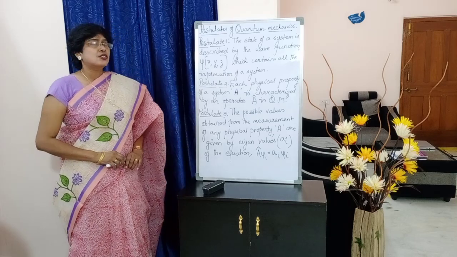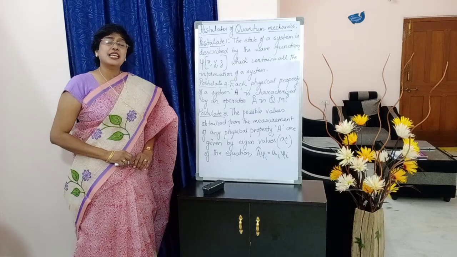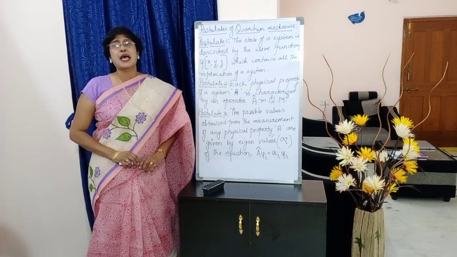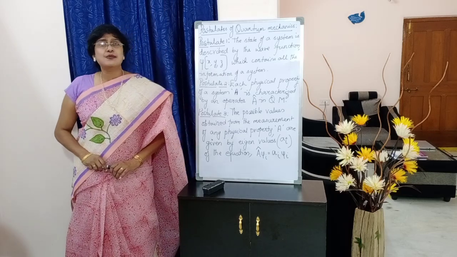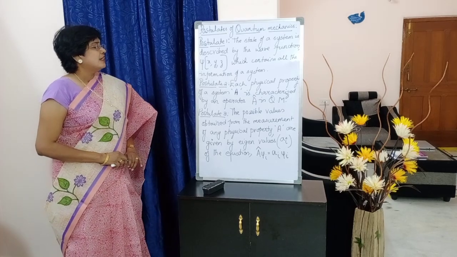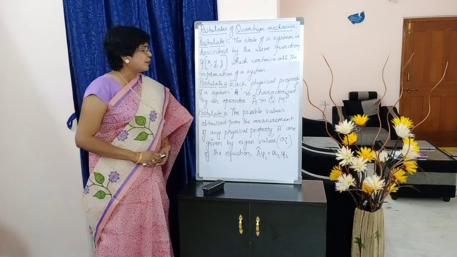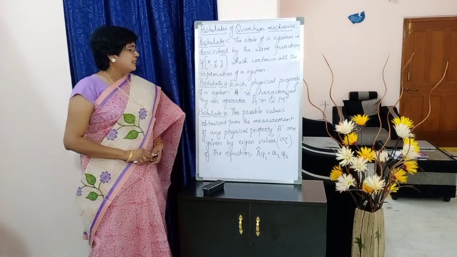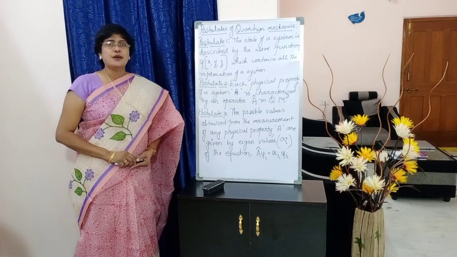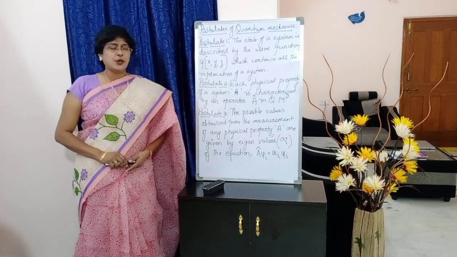So the second postulate says that each physical property of a system represented by the letter capital A is characterized by an operator A cap. Reading once again: each physical property of a system A is characterized by an operator A cap in quantum mechanics. That is the second postulate.